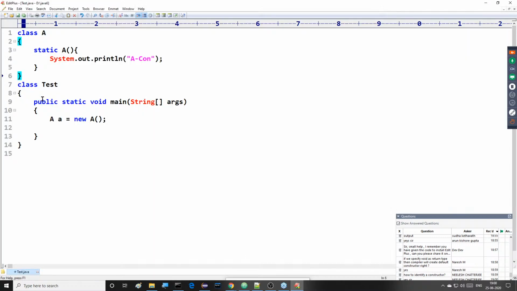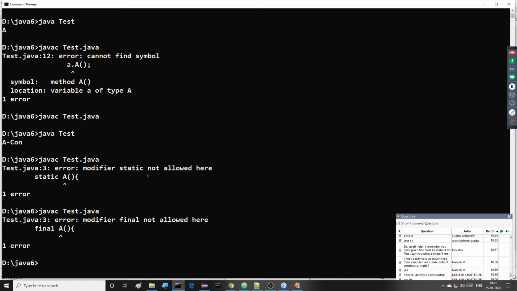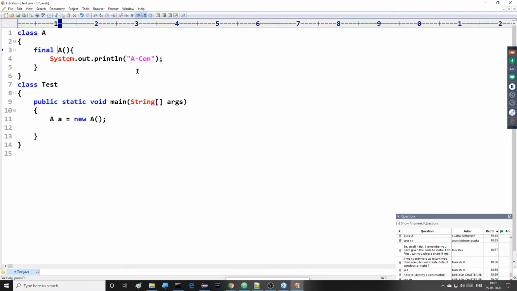Say, for example, for this constructor, if you provide final, let me check all these things. If you provide static final and compile with javac Tester.java, here we are able to get a compilation error. So final is also not available. Now the next one is which one?